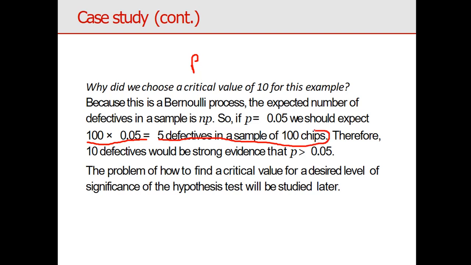So these are all chance causes. These all are chance causes. Okay, it will be acceptable. Therefore, 10 defects will be strong evidence that p is greater than 0.05. Okay, the critical value and all things also I will discuss.